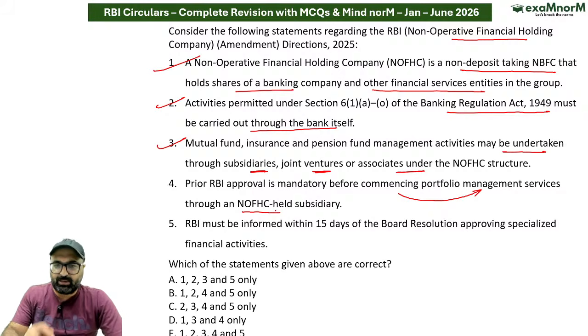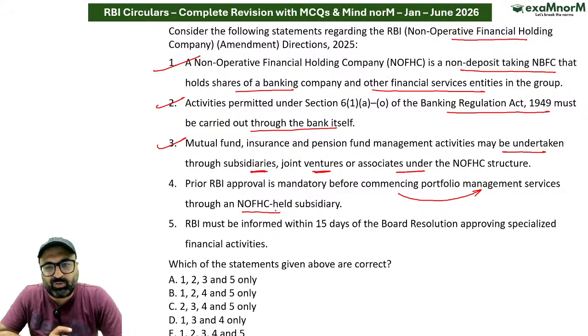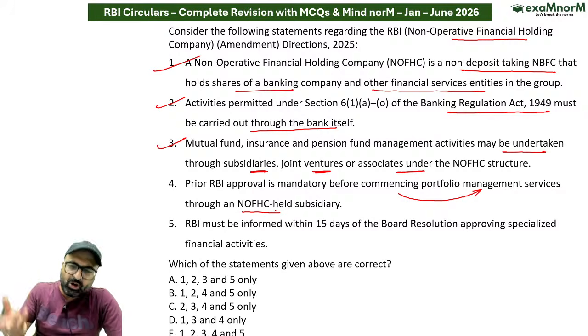क्या RBI के approval की requirement है इस केस में? Then my answer is no, sir. RBI approval is not required for specified special financial activities. अगर मैं कहूँ they are allowed to, or subsidiaries, joint ventures, associates are allowed to get into mutual funds, insurance, pension fund, investment advisory, portfolio management, and broking. So it comes under the already allowed activities. So this is not correct.